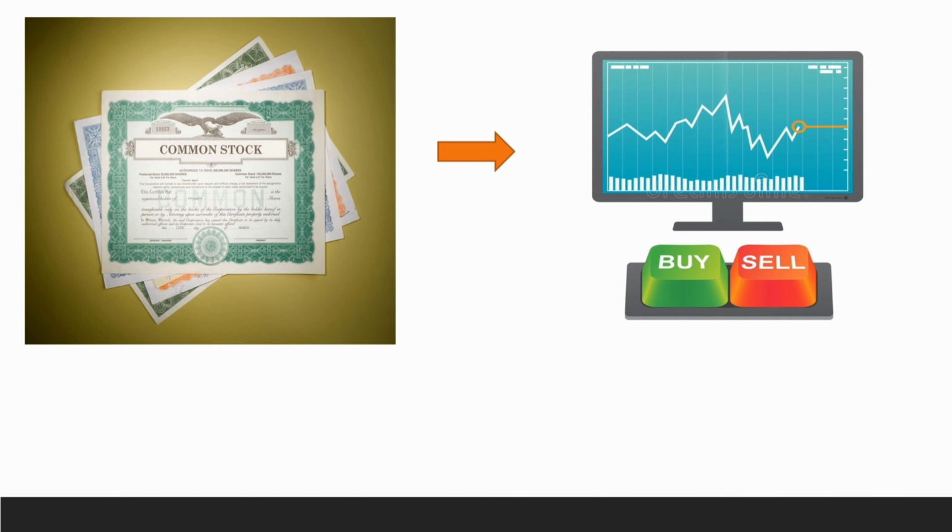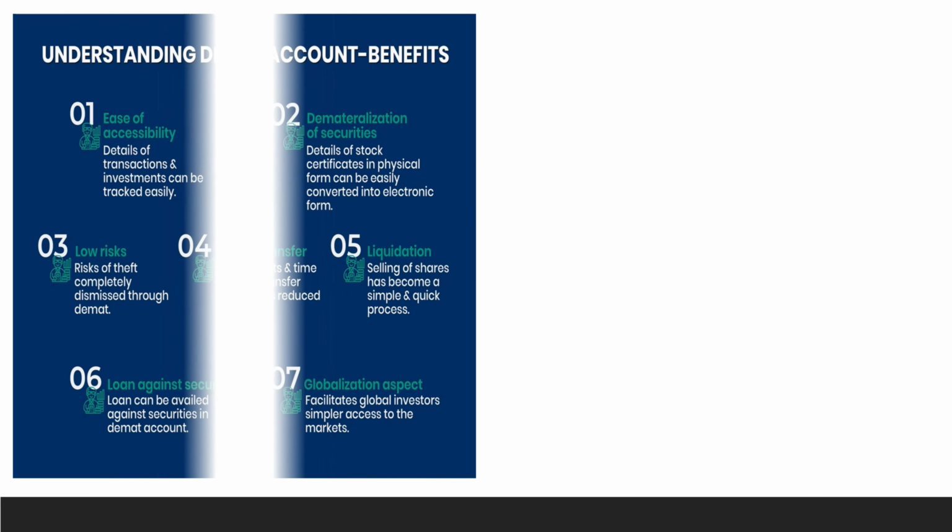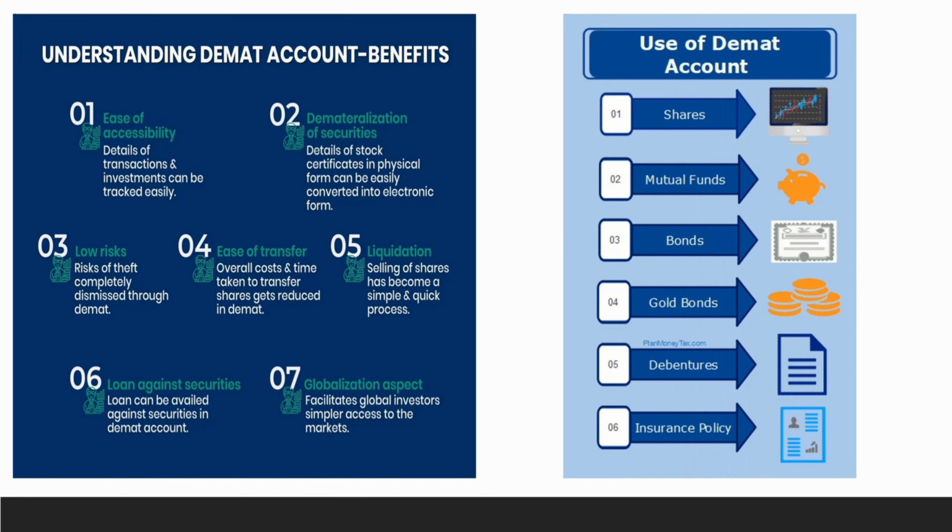Before 1996 and all, the shares were distributed in the form of papers. While distributing in this manner, there was a very high risk such as delays in delivery, loss of paper, etc. So, in order to avoid all these cases, they introduced an electronic format. Only after introducing this electronic format, buying and selling in stock market became very easy, and also many people and investors started entering the stock market, so that the growth of stock market also increased rapidly.